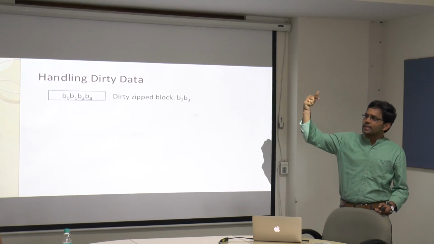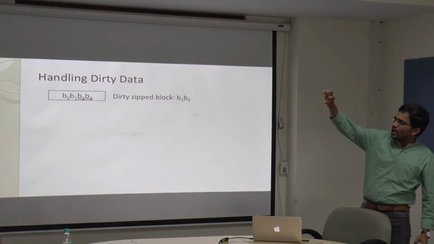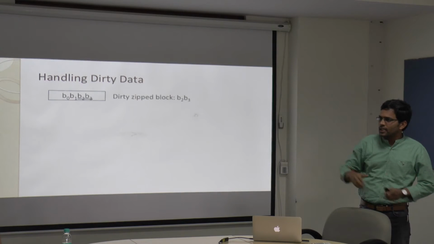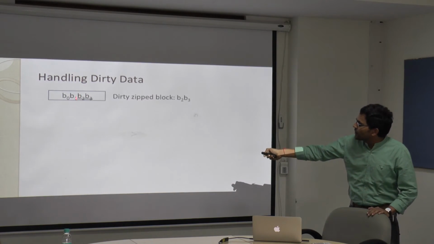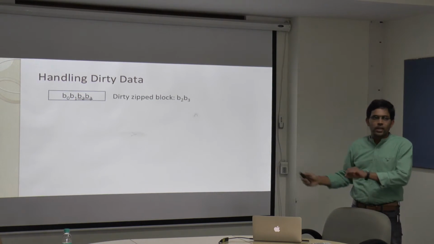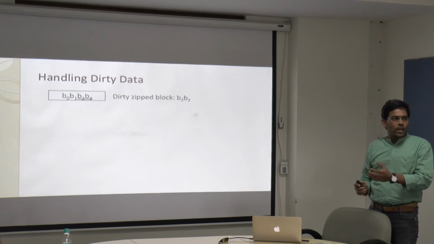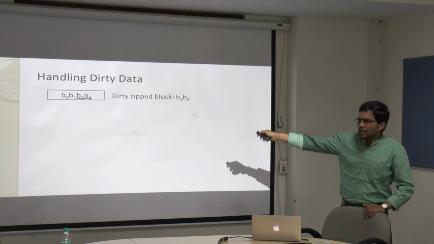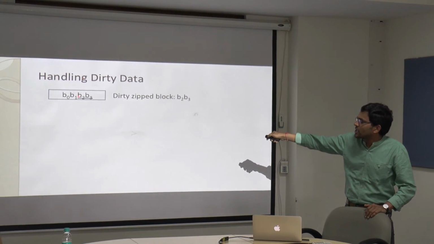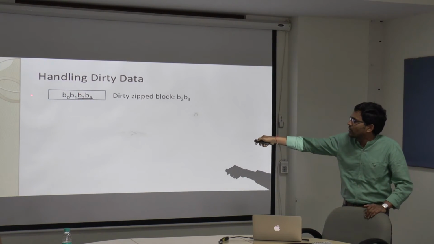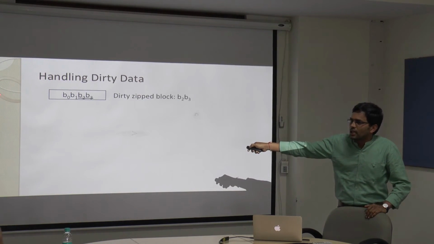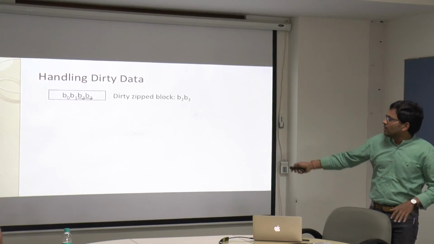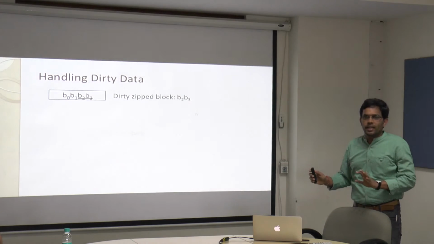When you are writing the data back from L2 to L3, you are again keeping the data here, because B2 after modifying, if it can be zipped together, can be placed here. If the modified B2 data cannot be zipped together, then I'll just invalidate this particular one, because the metadata associated with that will indicate B2 is invalidated, but B3 is still valid with my data.